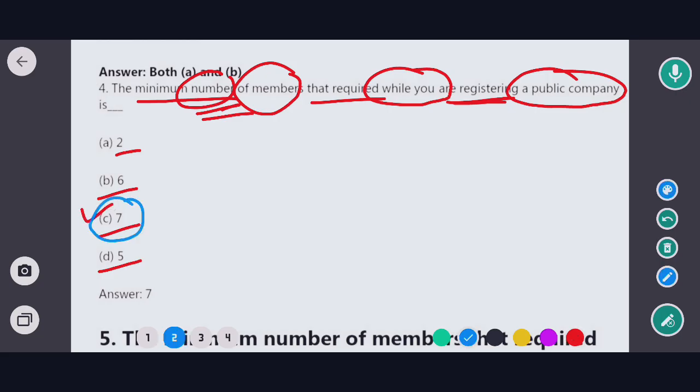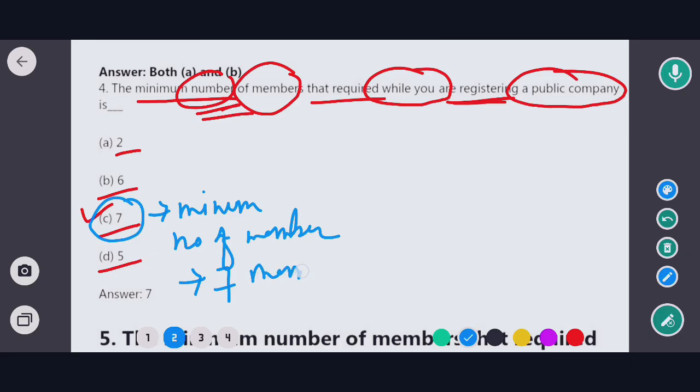That means minimum number of members in case of public company is 7 members. Okay, so first of all we have to know what is public company.